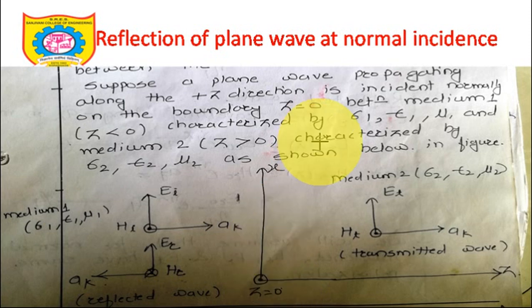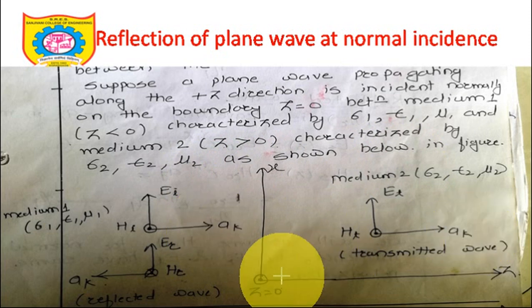So suppose we have a wave propagating along the plus z direction, incident normally on the boundary at z equal to 0 between medium 1, z less than 0, characterized by sigma 1, epsilon 1, mu 1, and medium 2, z greater than 0, characterized by sigma 2, epsilon 2, mu 2, as shown in the figure. Okay, so the two media are clear.